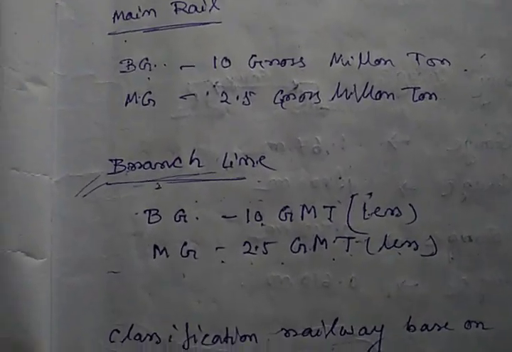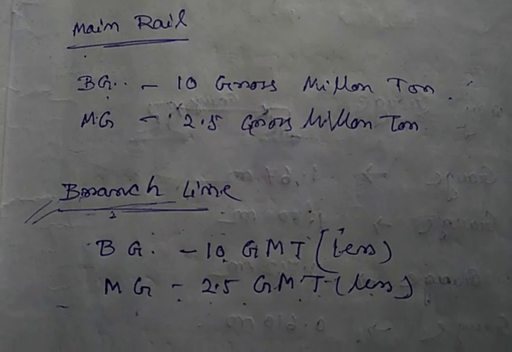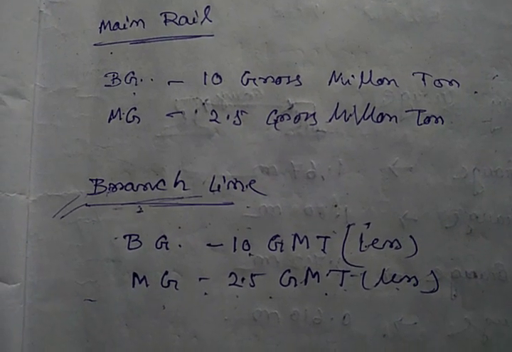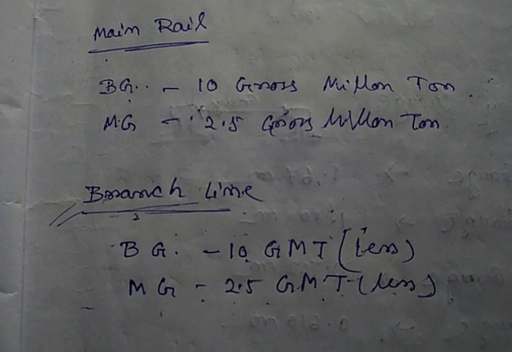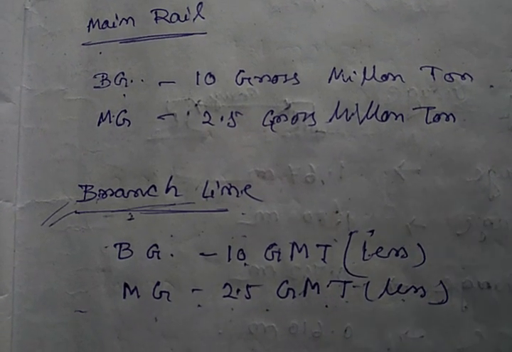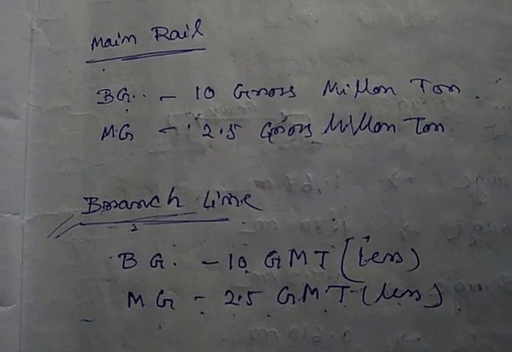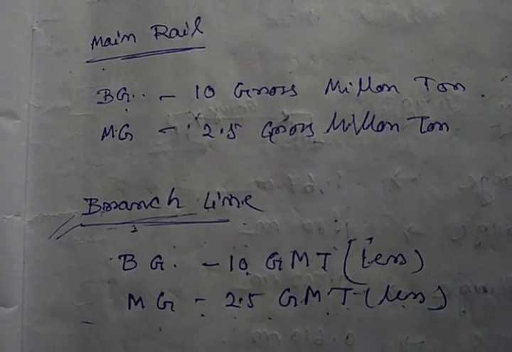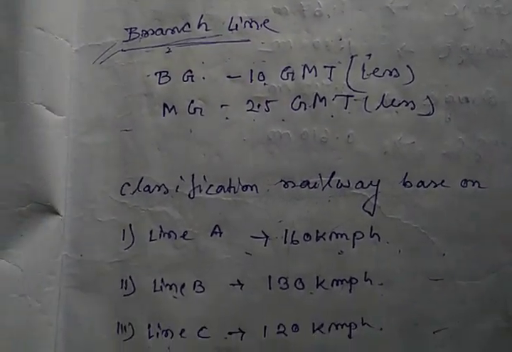Third is branch rail. If broad gauge can carry less than 10 gross million ton, and meter gauge can carry less than 2.5 gross million ton, then we call it branch line.